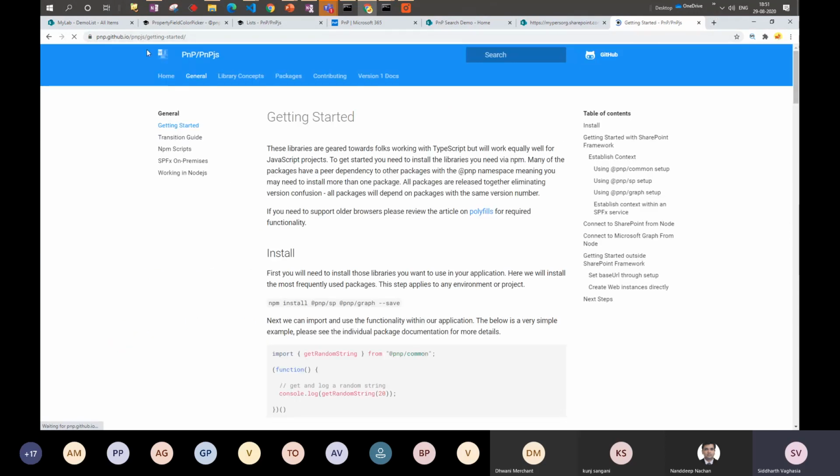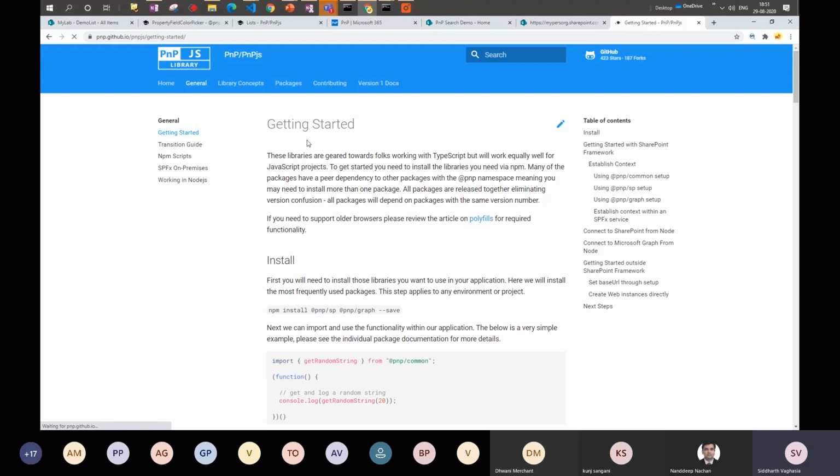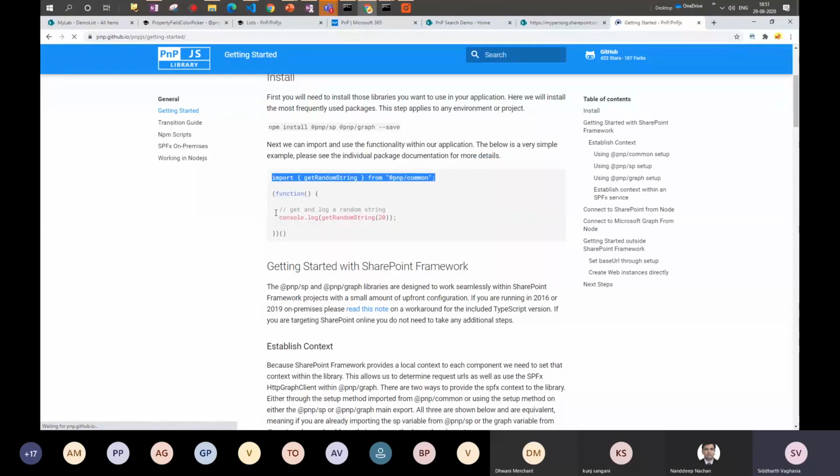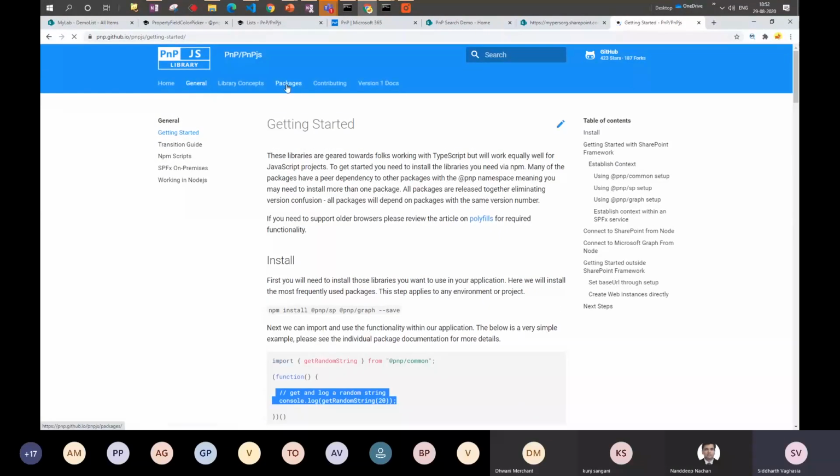So this is the kind of documentation which is there. Again, it is well documented. What you need to do is walk through it once and understand what we have to do for getting started. You install the packages, then depending on which methods you want to use, you use the import statements, and then you can directly use the methods which are available inside the repo.